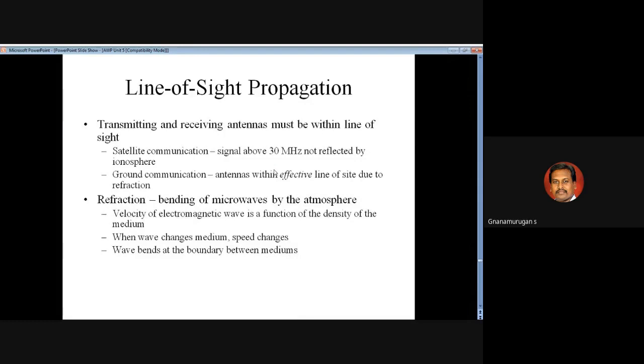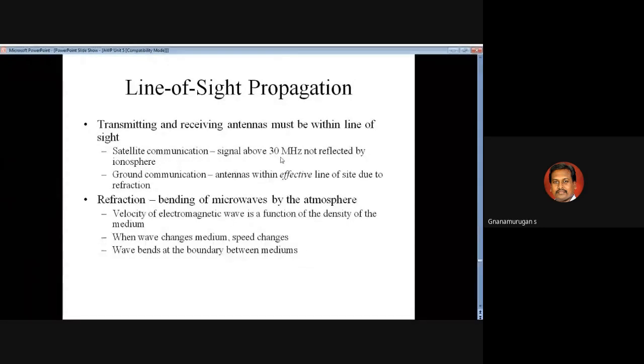So this is the line of sight operation. What is meant by line of sight propagation is that the transmitting and receiving antennas must be within line of sight. What is the range of line of sight for satellite communication and ground communication? Satellite communication means space wave propagation and sky wave propagation. Ground communication means ground wave propagation.